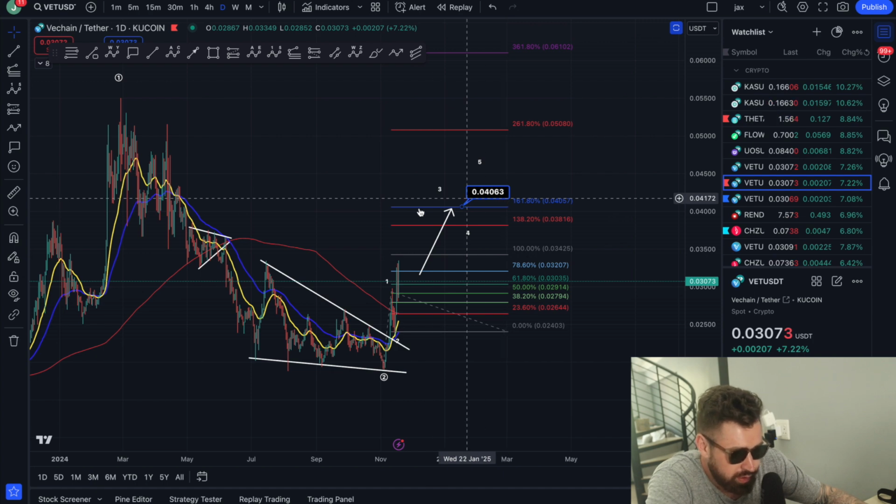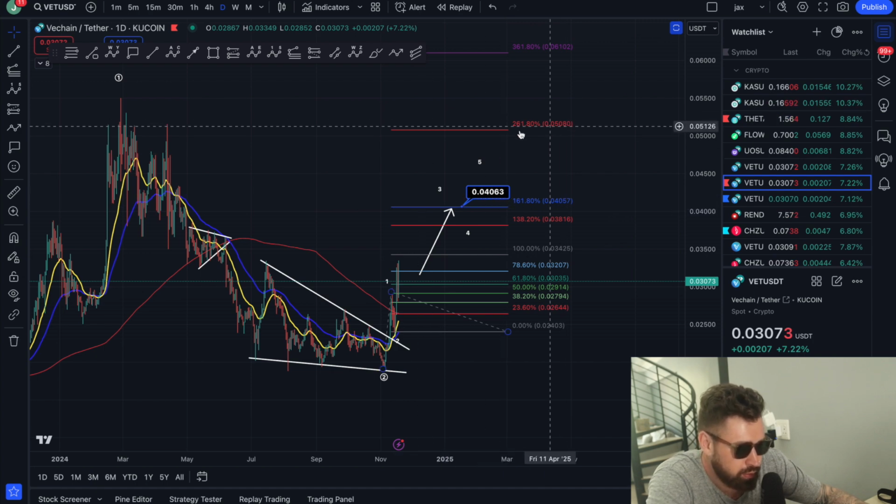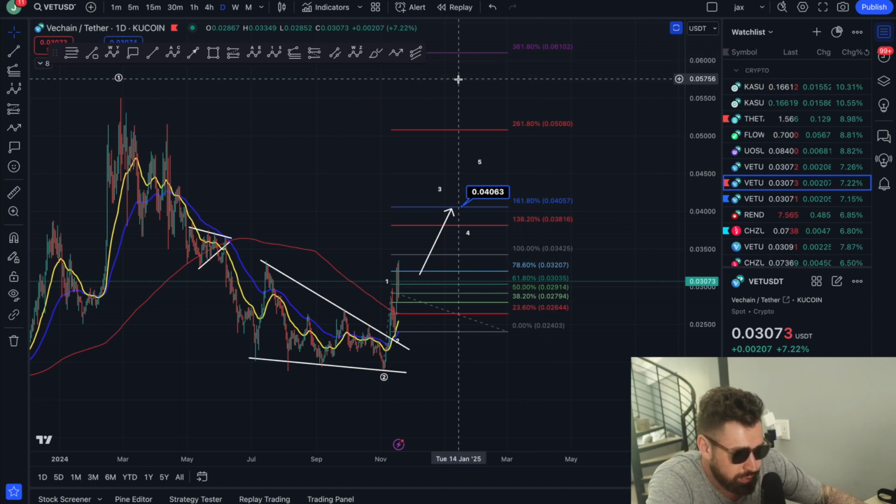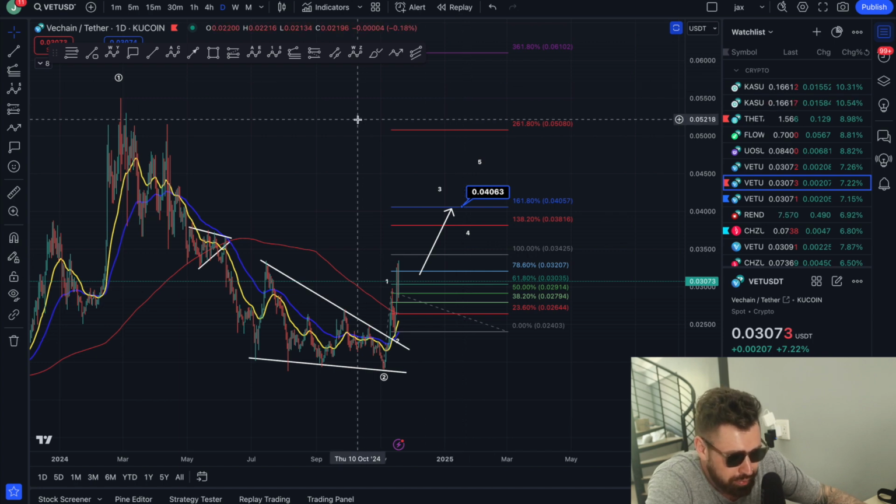But it can overextend, especially in a bull market. It can go to the 261.8. It can go to the 361.8. Basically, you go parabolic. It happens all the time, as you can see with XRP.